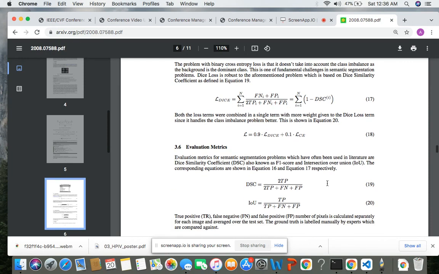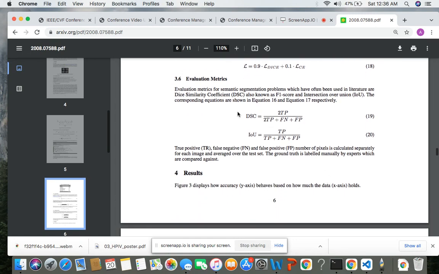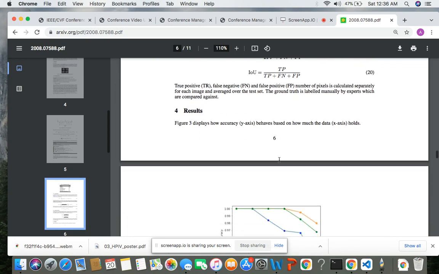As for the evaluation metrics, we use two commonly used metrics. One is the DSC, the dice similarity coefficient. The second is the IOU, intersection over union. The evaluation metrics are presented using these equations.